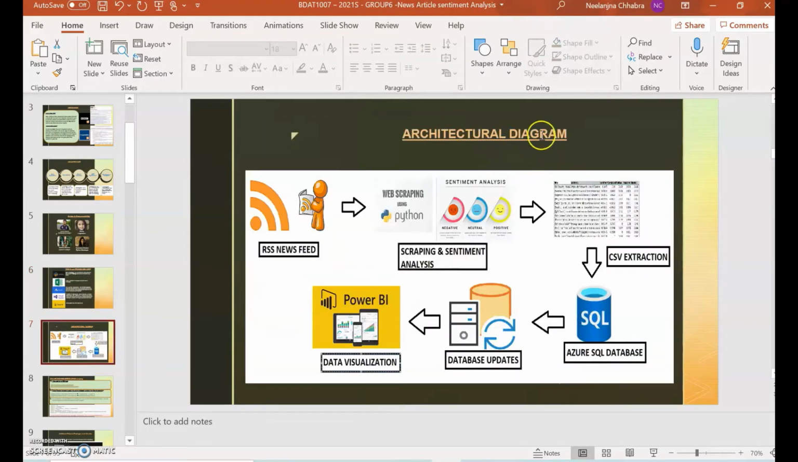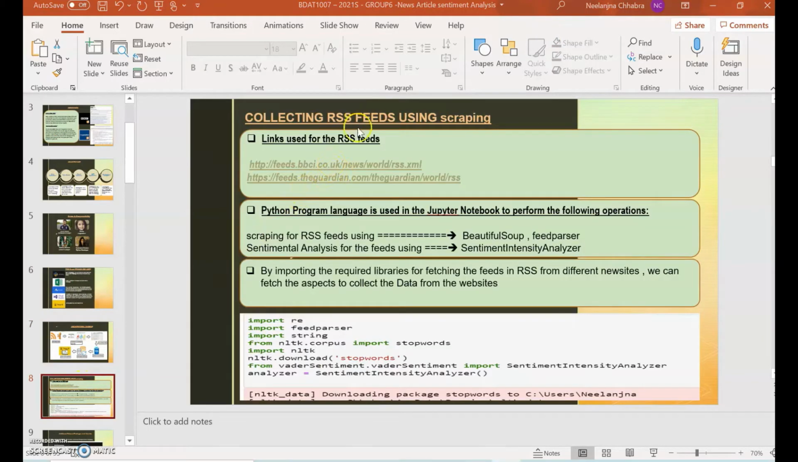So this is the architectural diagram. The links used for the RSS feeds are from the BBC and the Guardian, and these were the links which were used basically for the scrapping purpose. So from now I'll be handing this over to Nilanjana, and she'll be continuing with the scrapping part.